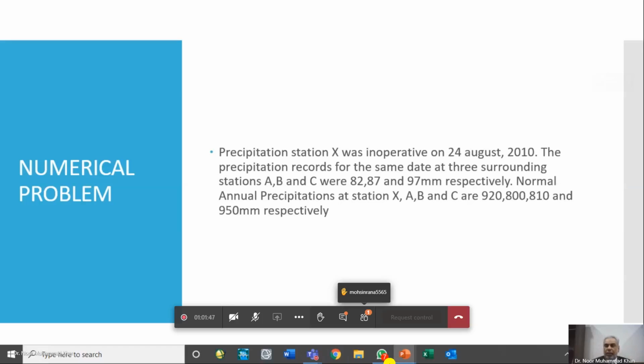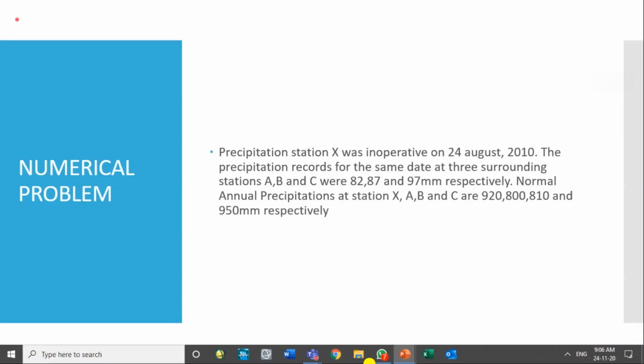So within 828 and 1012, if the NAP of the surrounding stations is there, then we say that the arithmetic mean method is fine. Otherwise, we have to go to the normal ratio method.